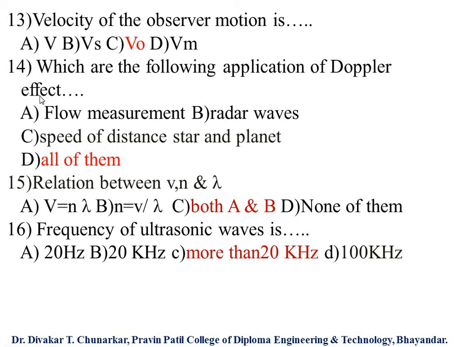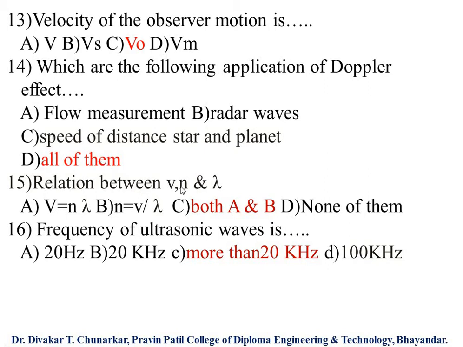So our answer is all of them, because these are all applications of the Doppler effect. Keep in your mind, the Doppler effect is used for flow measurement, radar waves, and the speed of distant stars and planets. Therefore our answer is D, all of them.